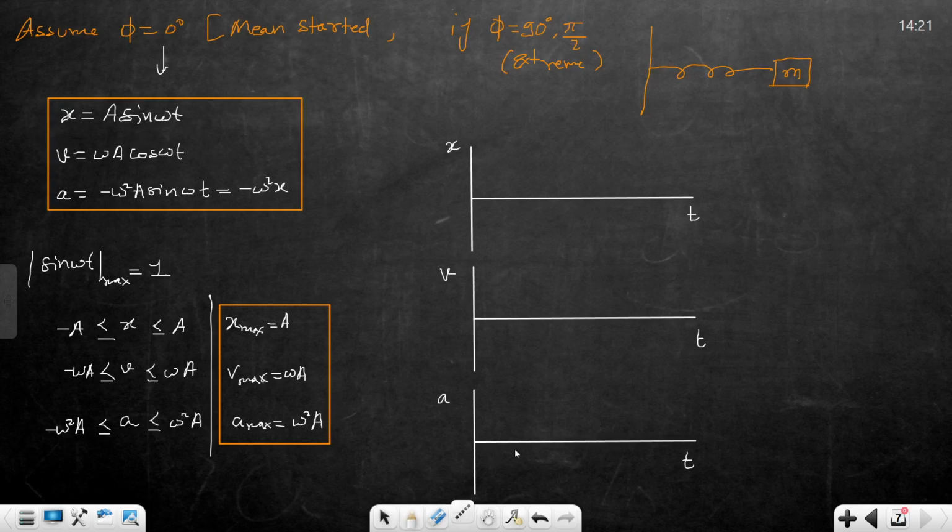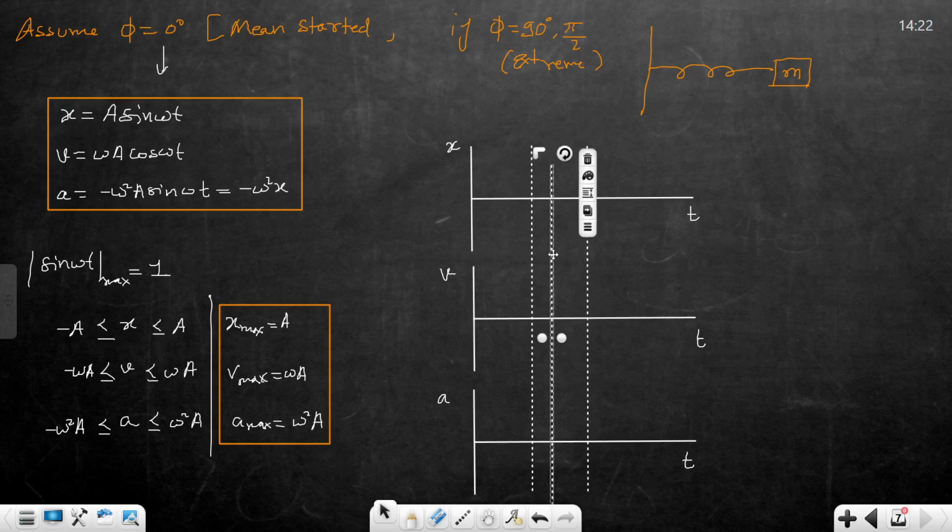I will take a reference line of angles: quadrant 1, quadrant 2, and so on.